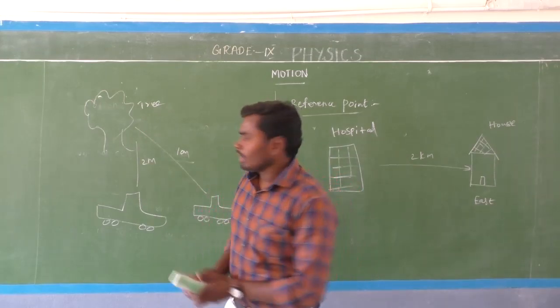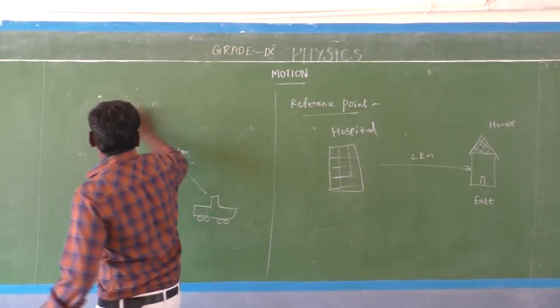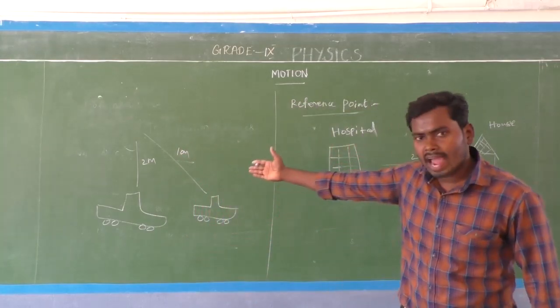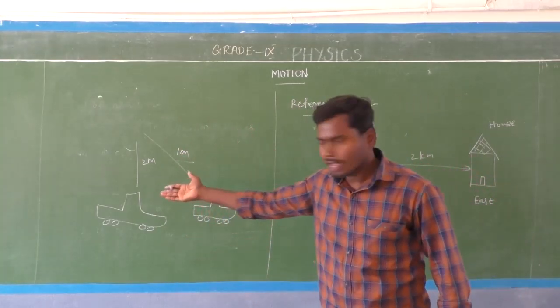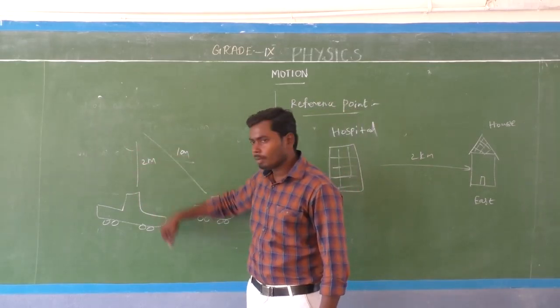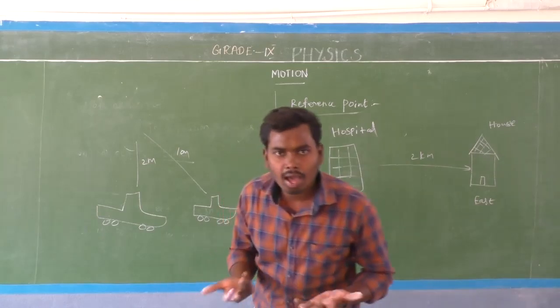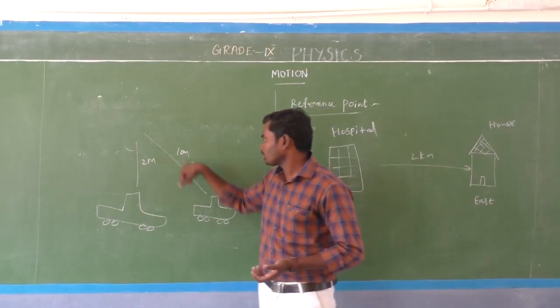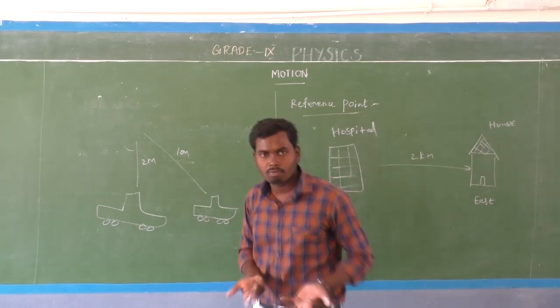Suppose the tree is not here. Can you say the position of the car? We can say the car is parked 2 kilometers away from where? Away from where? That is the question. We can say the car is parked 10 meters away from what?